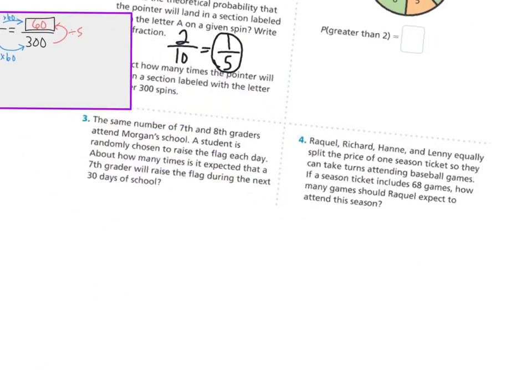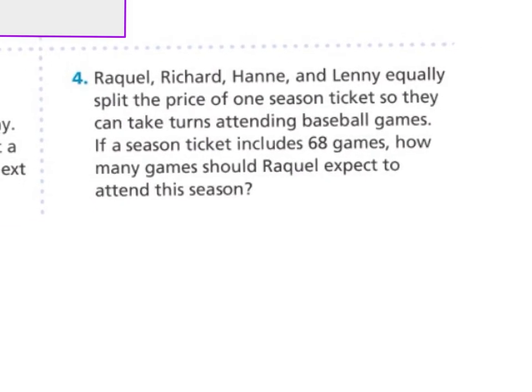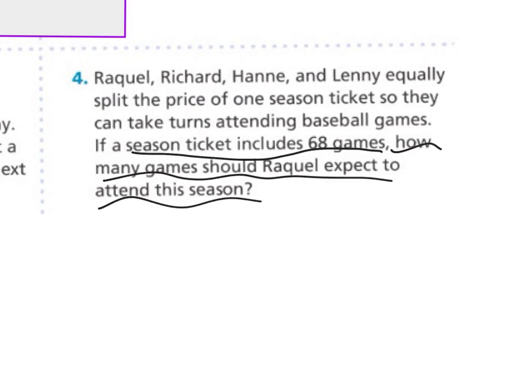So we're going to go to number 4. Raquel, Richard, Honey, and Lenny equally split the price of one season ticket so they can take turns attending baseball games. If the season ticket includes 68 games, how many games should Raquel expect to attend this season?